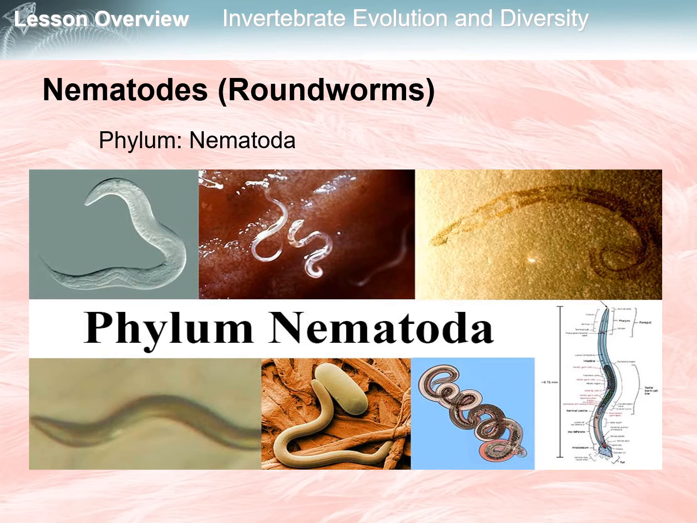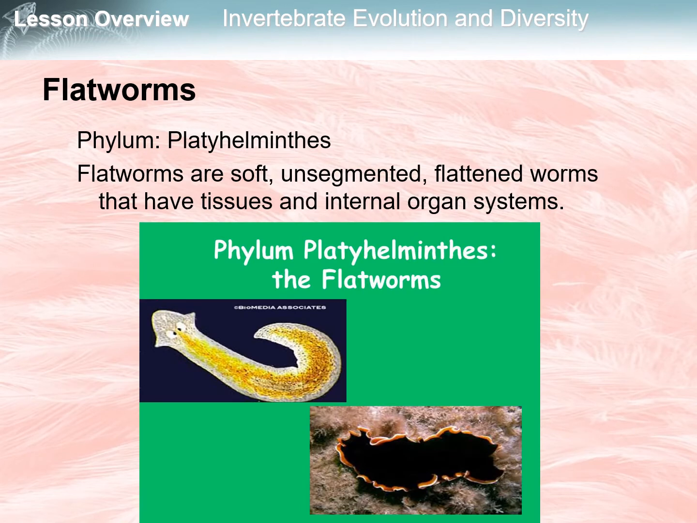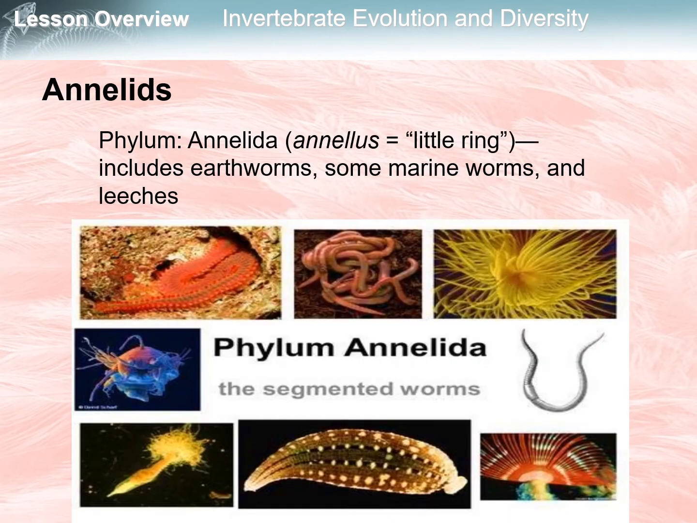Nematodes were once thought to be closely related to flatworms, annelids, and mollusks, but have been found to be more closely related to the arthropods. Flatworms. They are the simplest animals to have three embryonic germ layers, bilateral symmetry, and cephalization. Flatworms are soft, unsegmented, flattened worms that have tissues and internal organ systems.